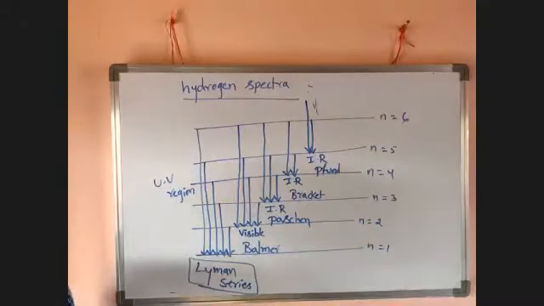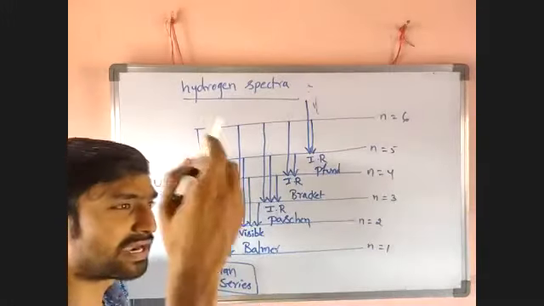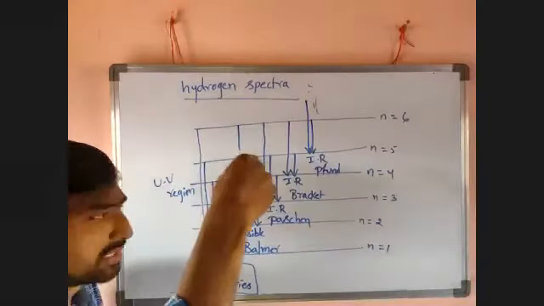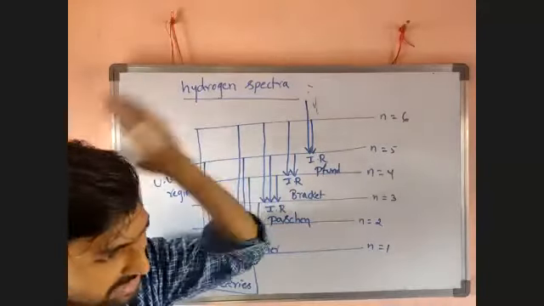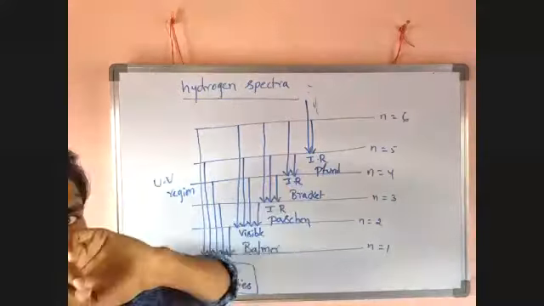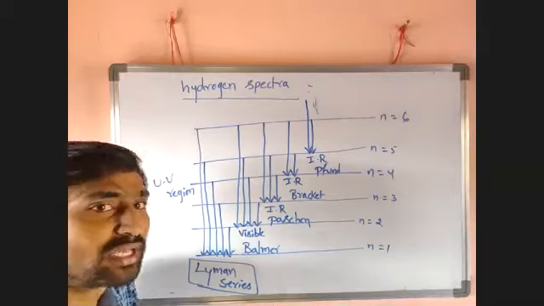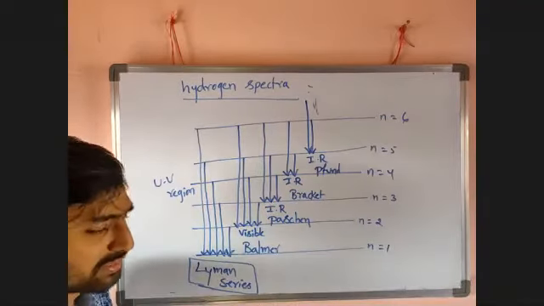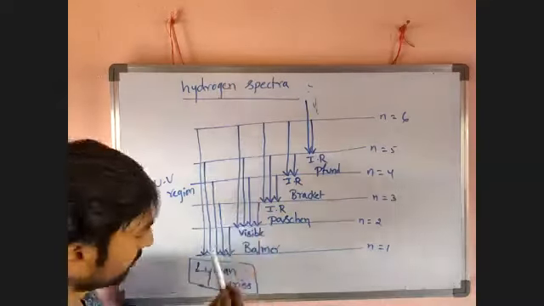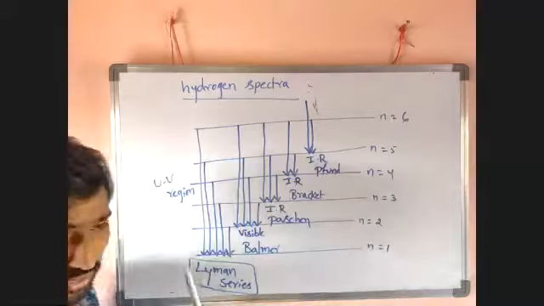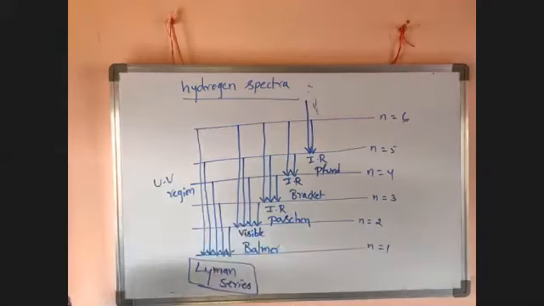When energy is supplied to a hydrogen atom, an electron can jump from a lower energy level to a higher energy level. We don't know the number of that higher energy level. It may be 2, 3, 4, 5, 6, 7, up to infinity. But the higher energy level is highly unstable, so the electron can return to a lower energy level. If it returns from higher levels to the first level, 6 to 1, 5 to 1, 4 to 1, 3 to 1, like that.